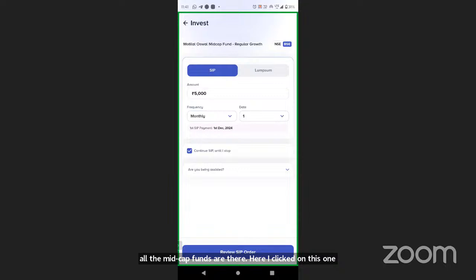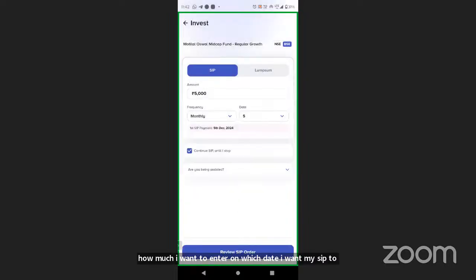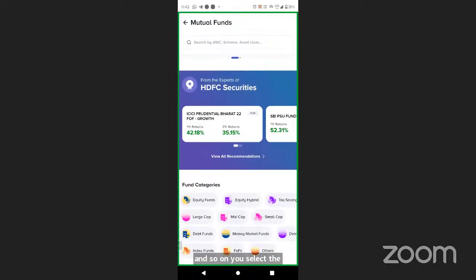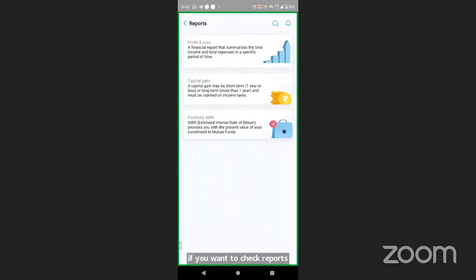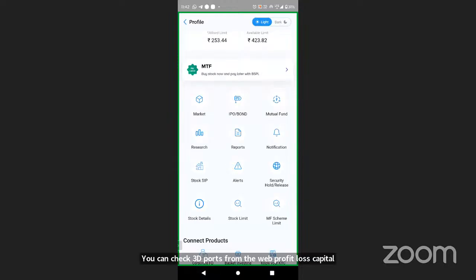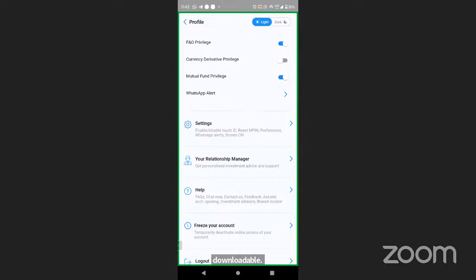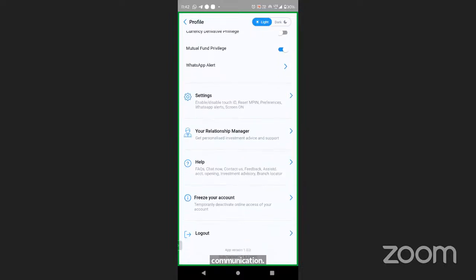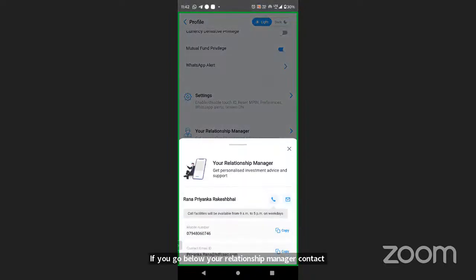You enter how much amount you want to invest, on which date you want your SIP to be triggered, and so on. You select the specific fields and you will be able to place your SIP orders. If you want to check reports, you can check three reports from the web: profit loss, capital gain, and XIRR report. These three reports are available and downloadable from the application. If you go below, your relationship manager contact details are there. You just click here and you will be able to check the relationship manager's number, email ID, and directly call your relationship manager from here itself.